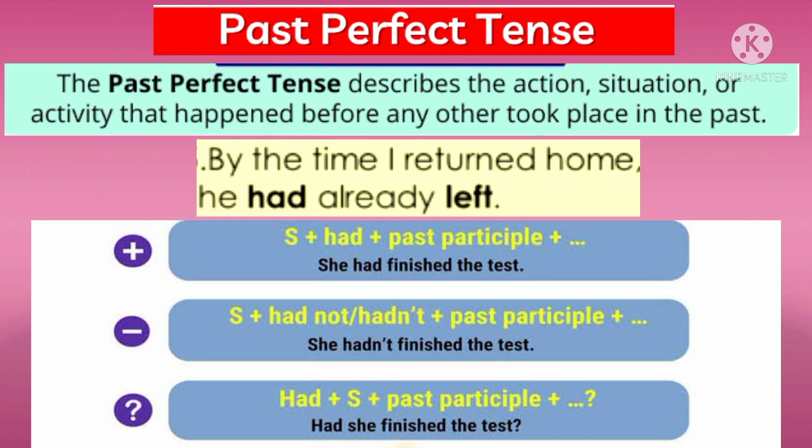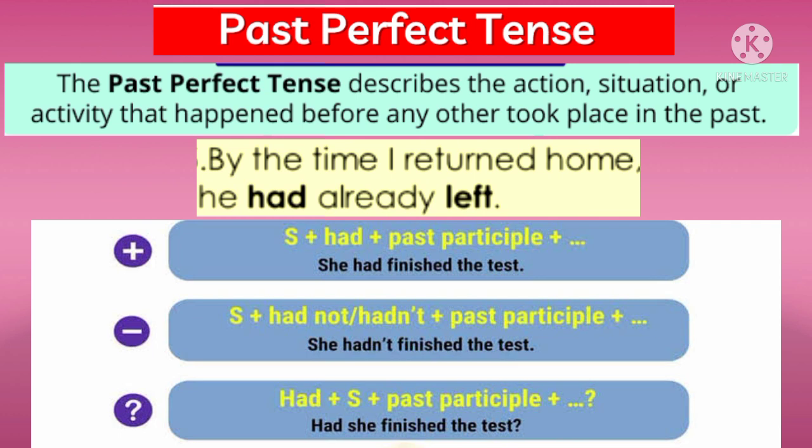Children, to make sentences in past perfect tense, we will use the formula subject plus had. We will use had in past perfect tense and then the past participle form of the verb. For example, she had finished the test.